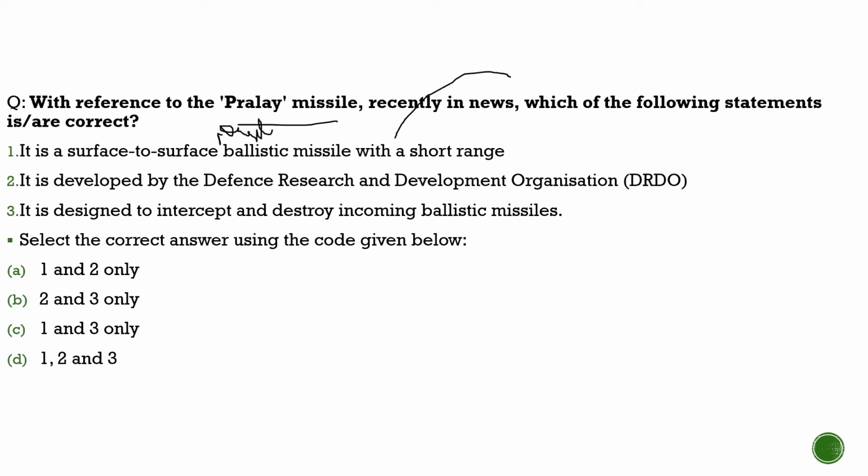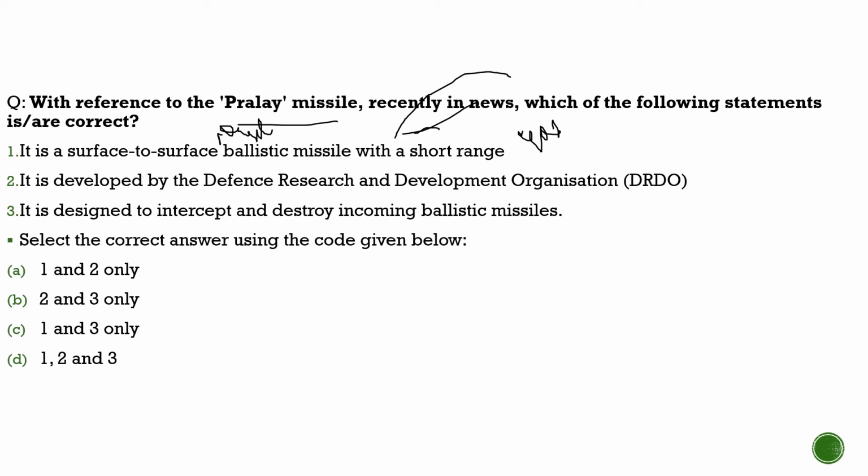About ballistic missiles, this motion cannot be changed, but under quasi ballistic it can be changed. We can have a specific target, we can change the motion. So with respect to this question, first statement: a surface to surface quasi ballistic missile with a short range. 100% correct. It is a short range, about 400 meters. It is deployed on the borders.